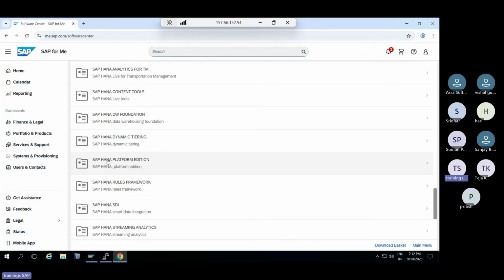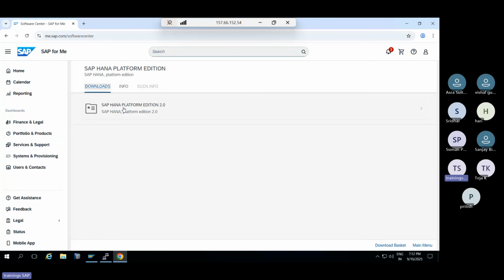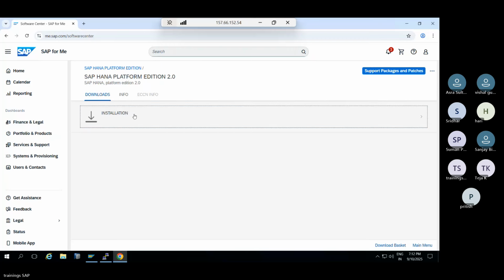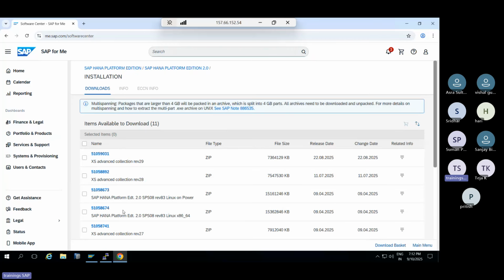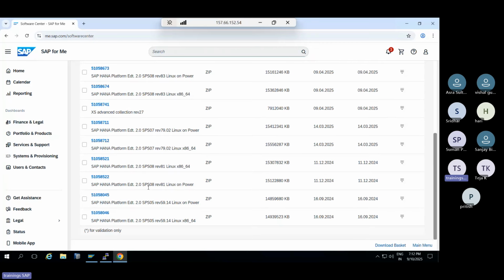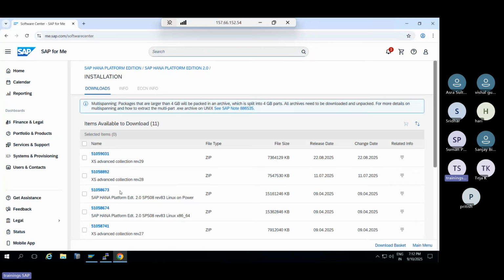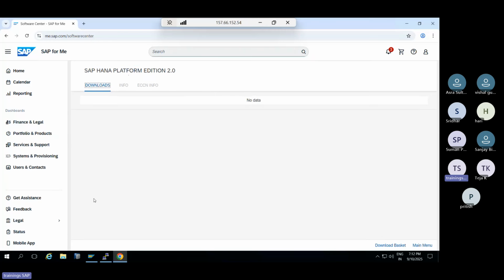Depending upon the license, you will get access to these folders. Here is HANA platform edition 2.0. If you are doing the installation, you can download the latest version, HANA 2.0 SPS 08, 07, 05, whatever versions we have. If you click on this button, HANA will be downloaded. The HANA database file will be downloaded here.